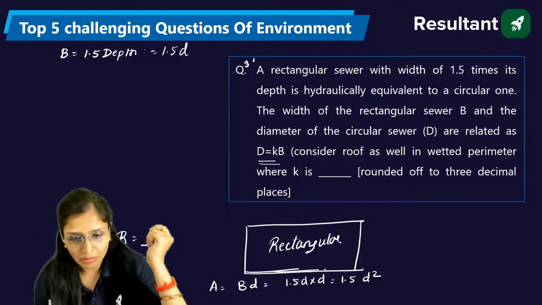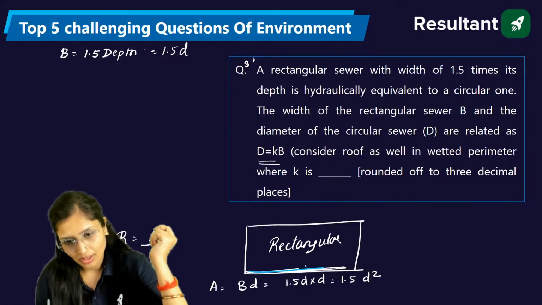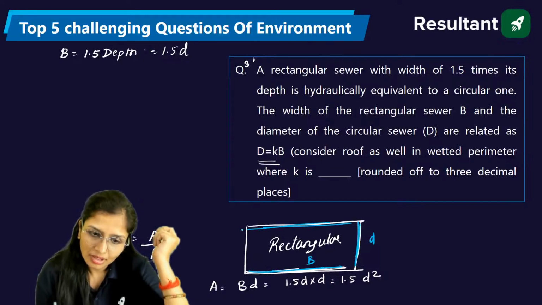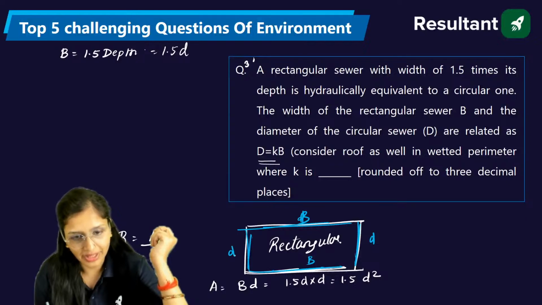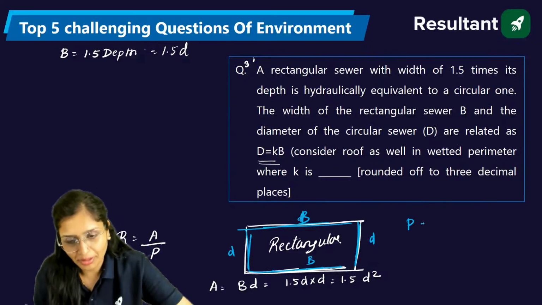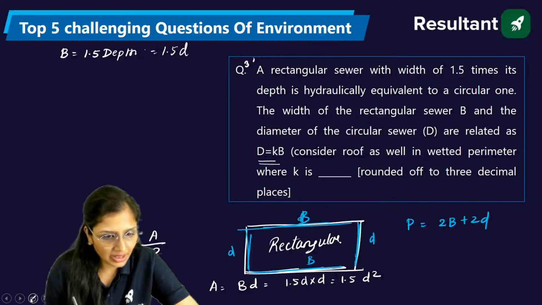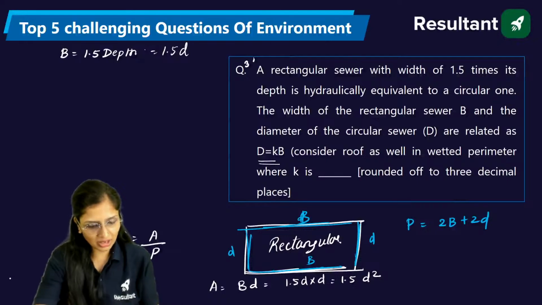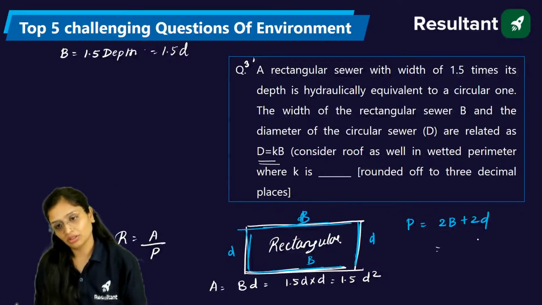Perimeter, if I talk about wetted perimeter, I'll take different color pen. This is B, this is D, this is D, this is B, this is D. So from here, the perimeter will come out to be 2B plus 2D. Since it has told to you to consider the roof portion, that's why I'm considering. Otherwise, I wouldn't have considered it. I wouldn't have taken this width.